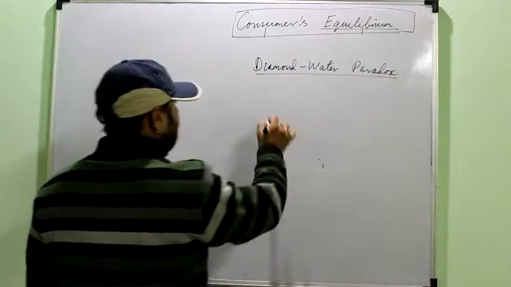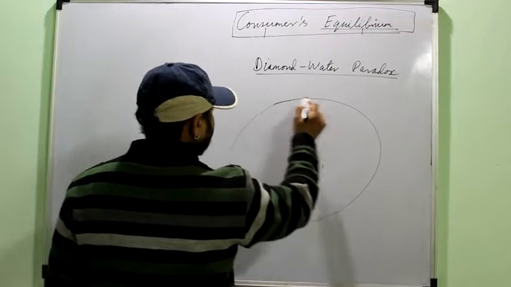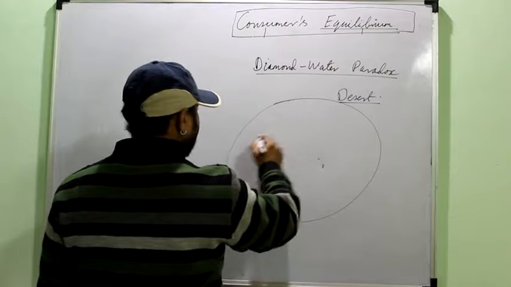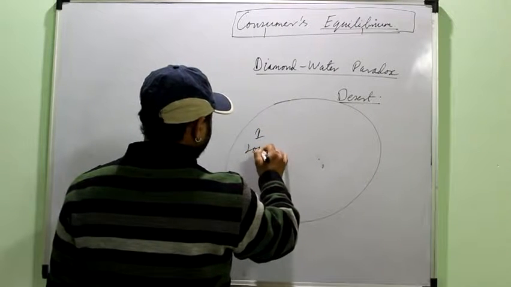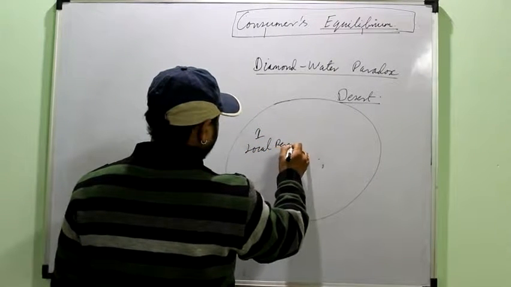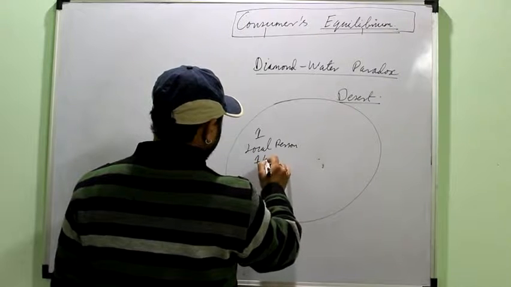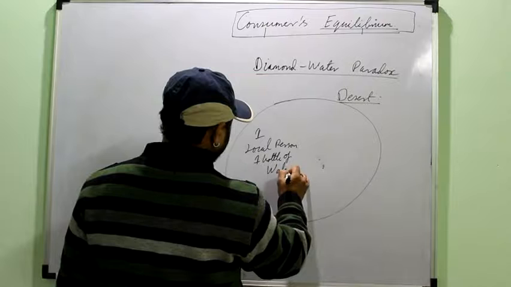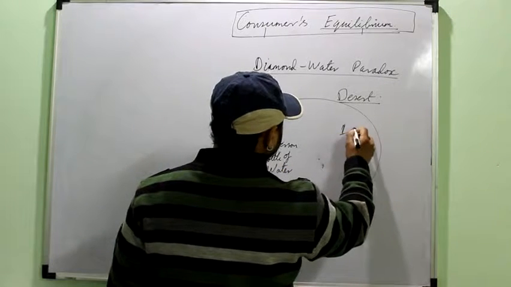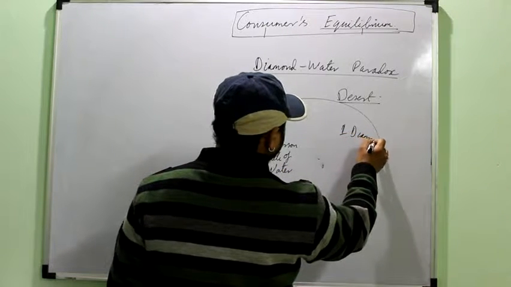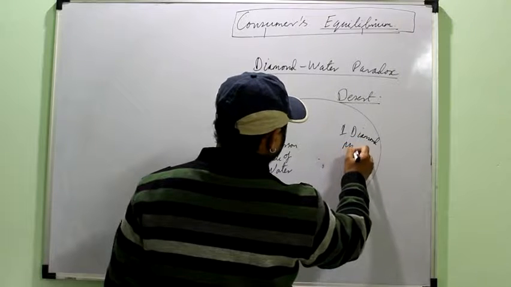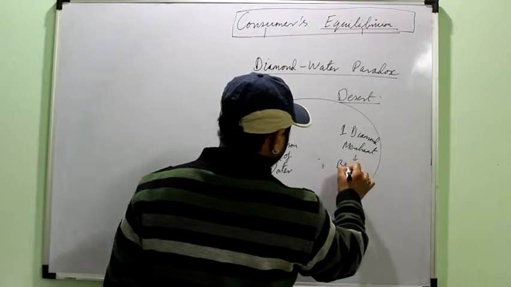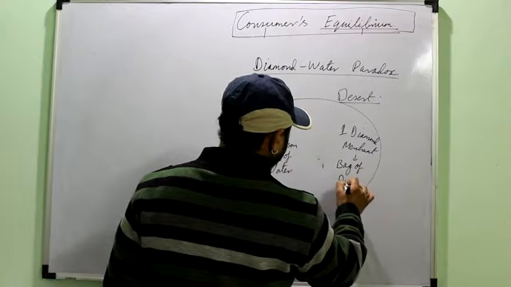It's a simple theory, says there is a desert and two people, one a local person who has one bottle of water and one diamond merchant who has a bag of diamonds.